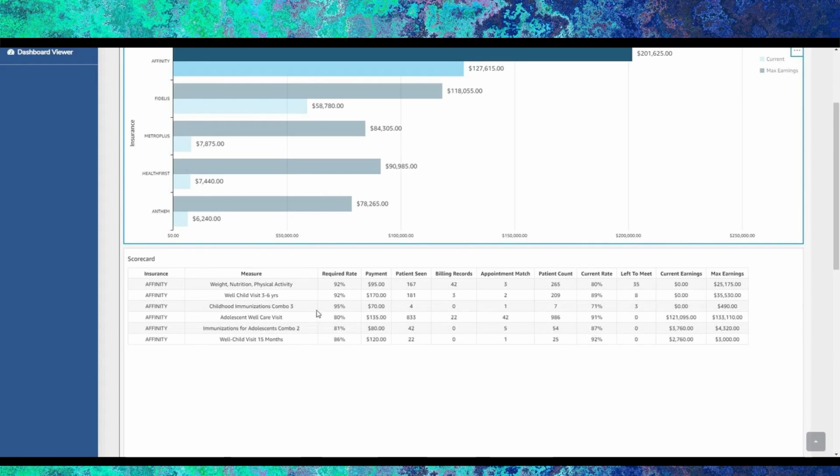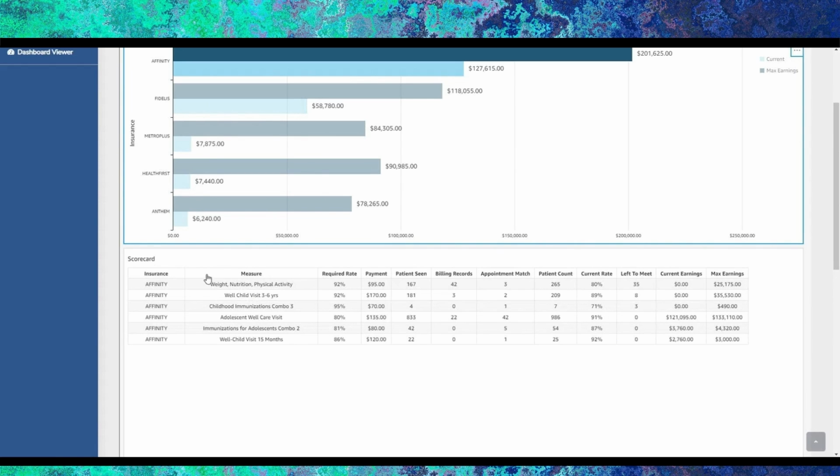The 80% threshold has been met by the practice at 91%. Therefore, there are 0 patients left to be seen, and the practice has earned $121,095.